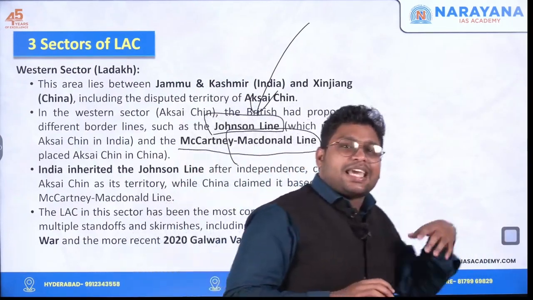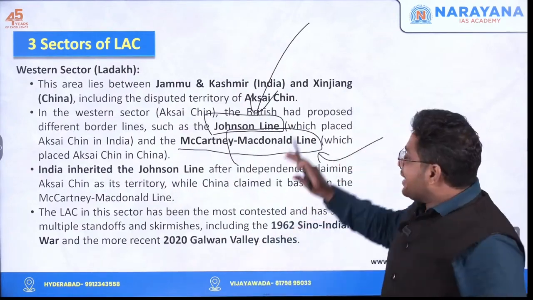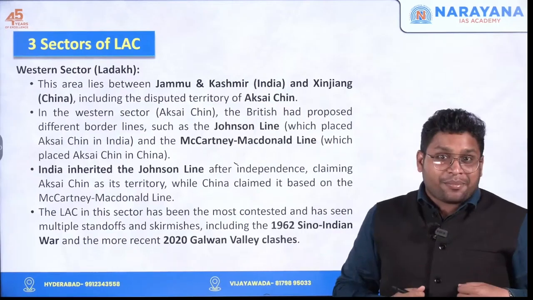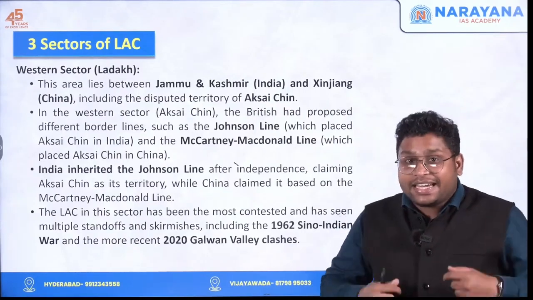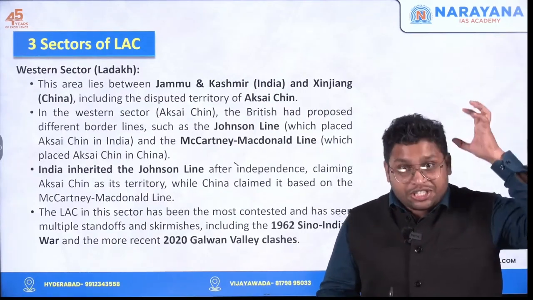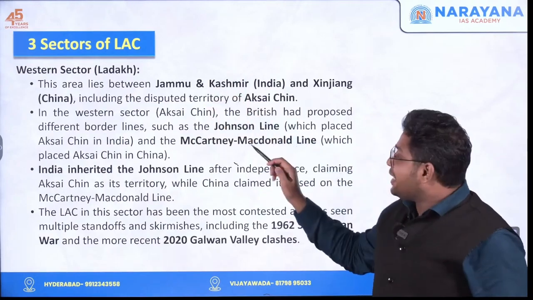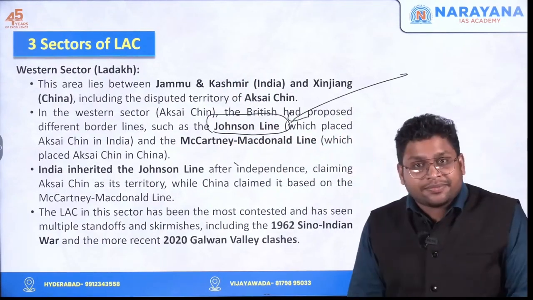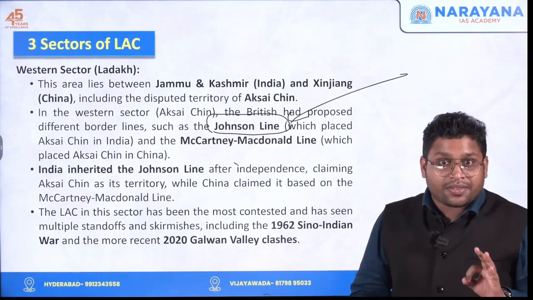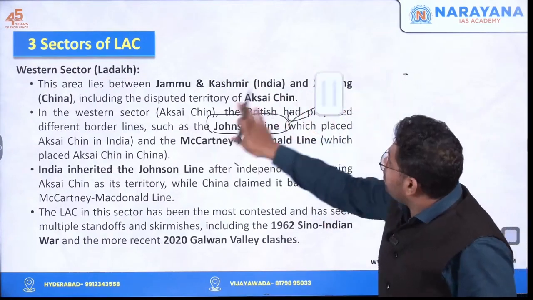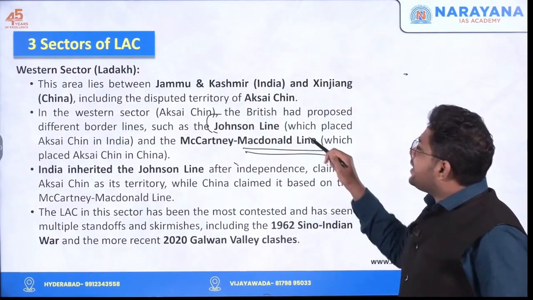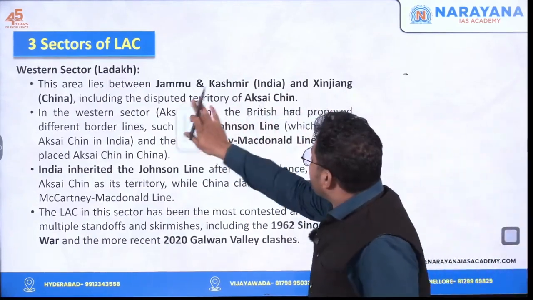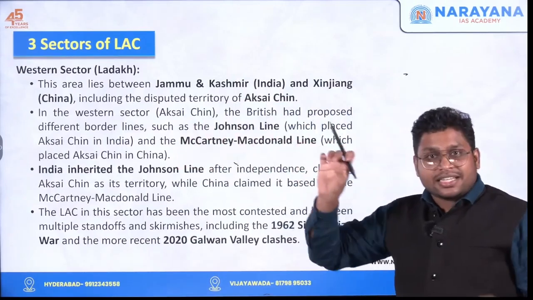So the British came up with different lines, and this becomes a point of contention between India and China. India says we inherited power from British India, from the British, and that's why we support the Johnson line and accept it as the international boundary. But China says no, we accept the MacDonald line and not the Johnson line. So this is why the western sector remains the most contentious section.